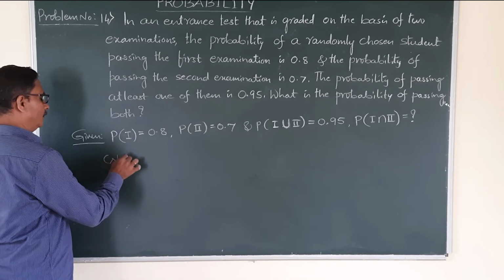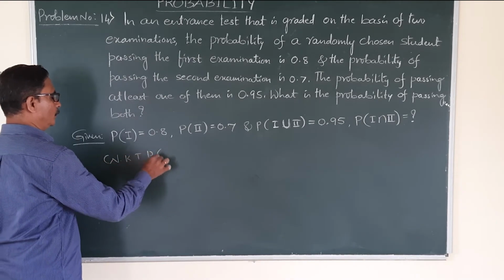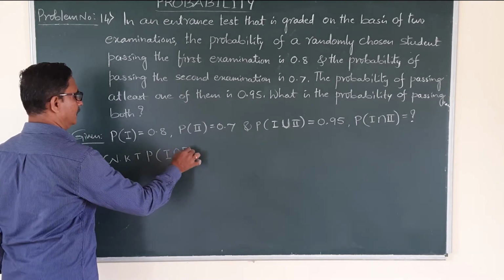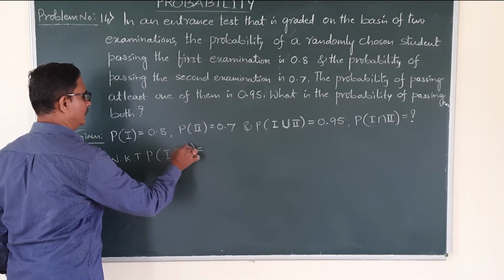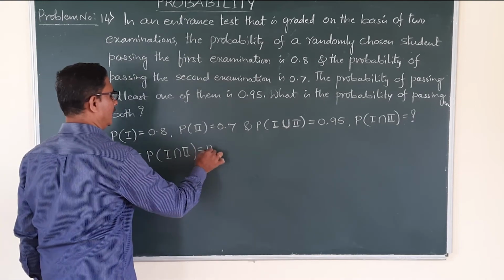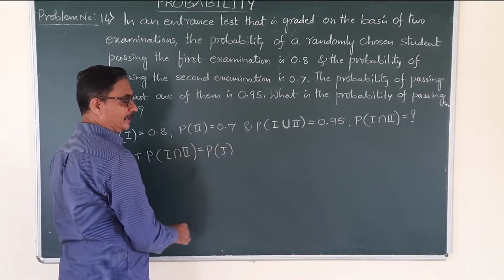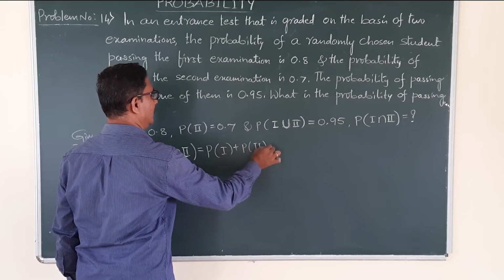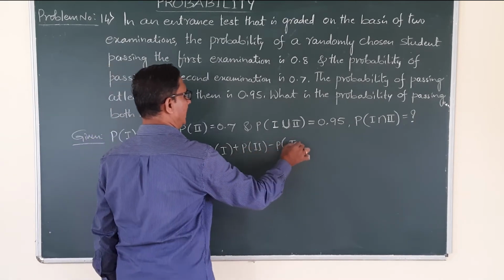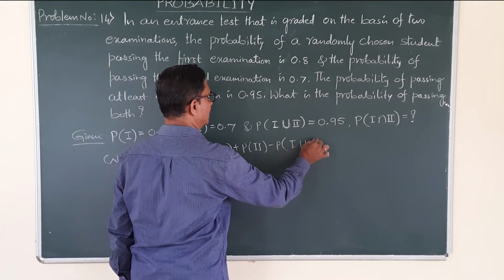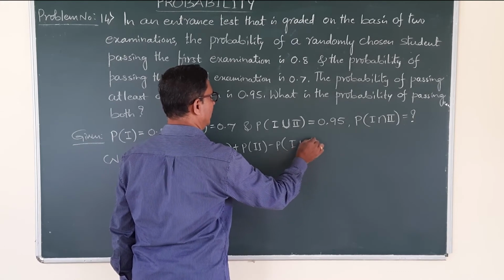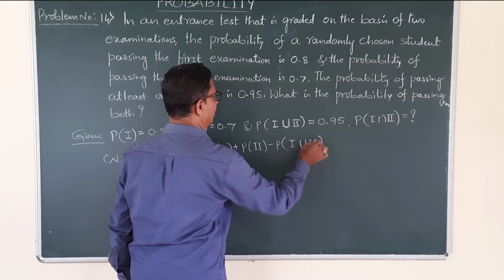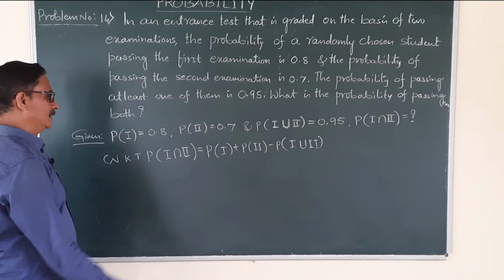Now you know the formula. Probability of first examination and second examination is equal to, what is the formula? Probability of first examination plus probability of second examination minus probability of at least one of the examinations, that is probability of A union, A means first examination union second examination.